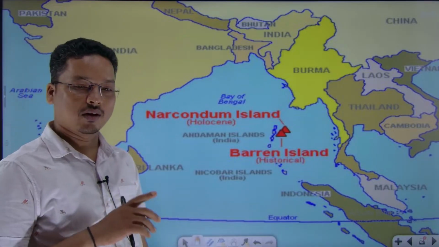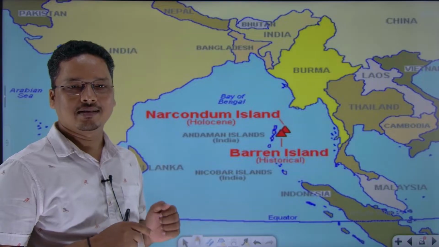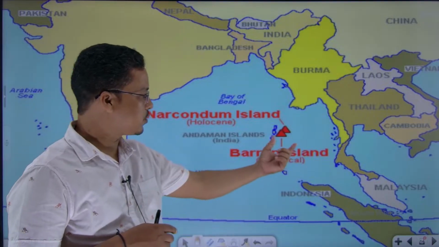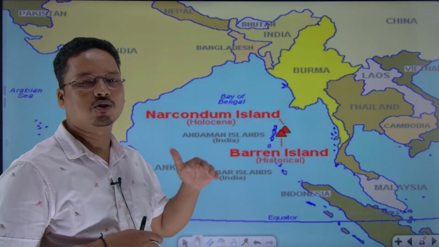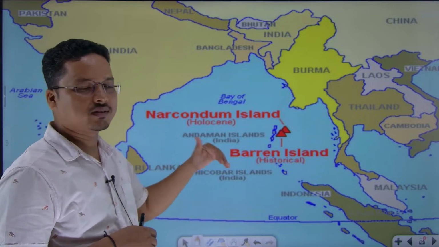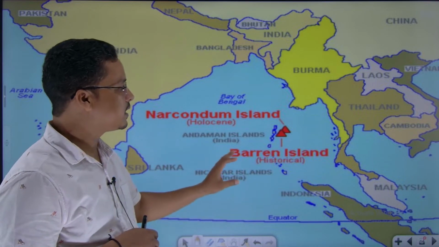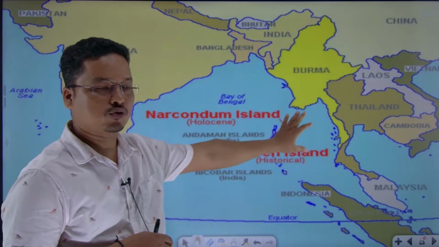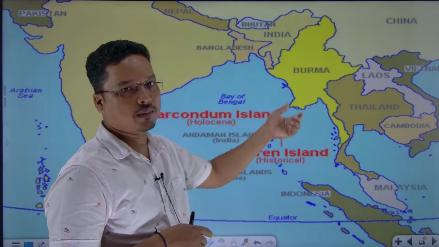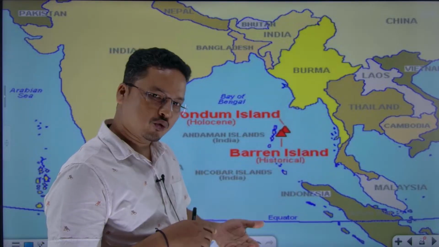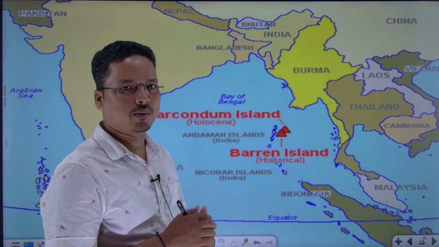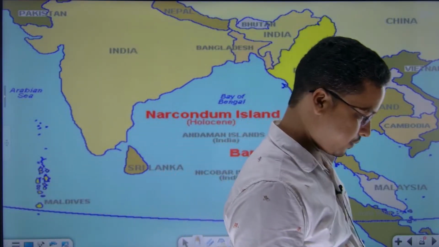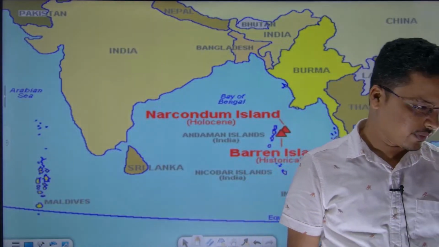Why? Because, as I said, it is because of the oceanic convergence. Here you can see the oceanic convergence, and that will lead to subduction. The denser one will subduct below, and the Indo-Australian plate being the denser one will subduct below the Myanmar plate. Here there is also a small plate called the Myanmar plate, which we also call the Burma plate. The 2004 tsunami that happened was caused by this. That was the region.